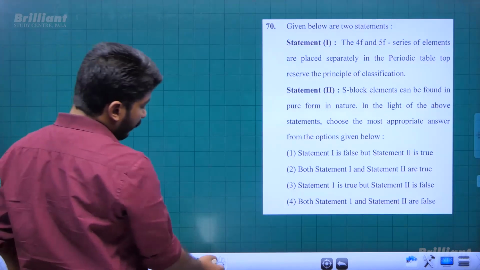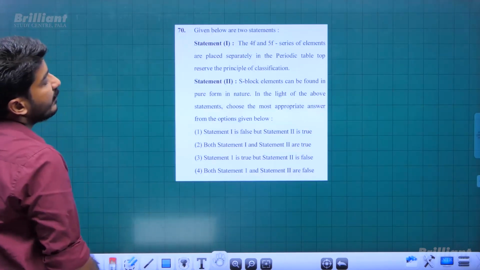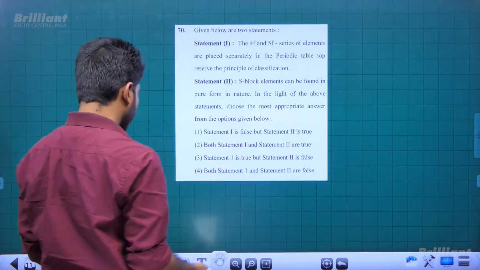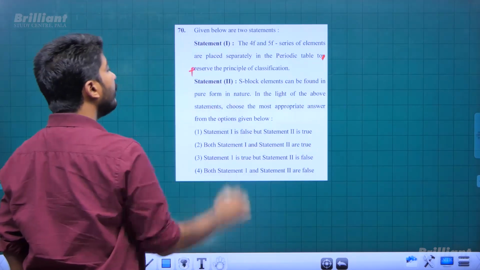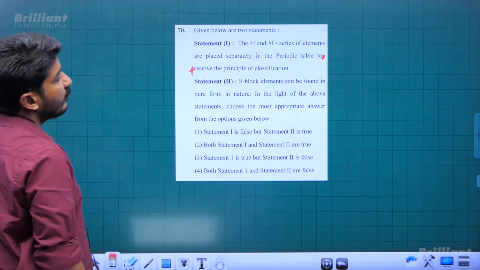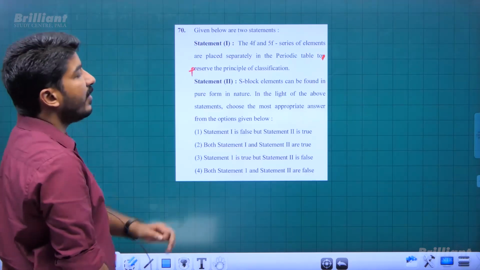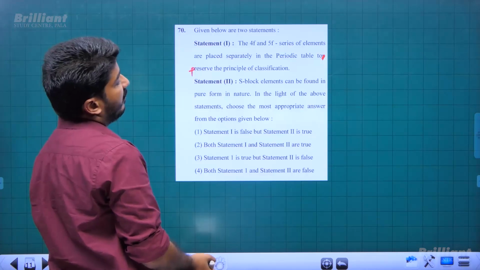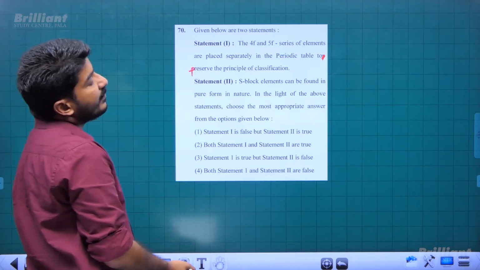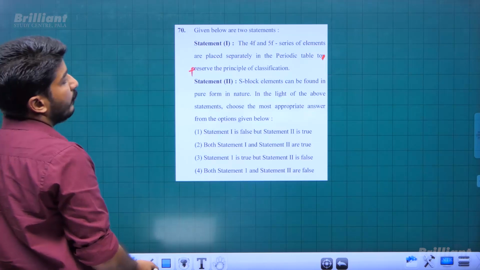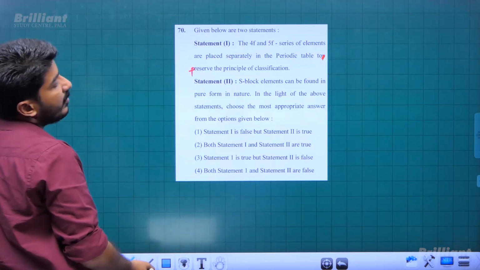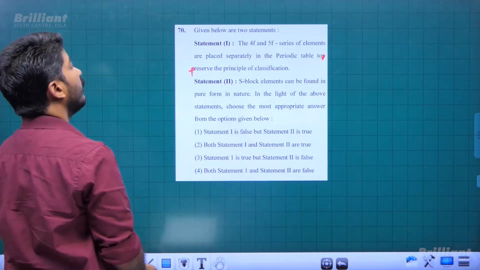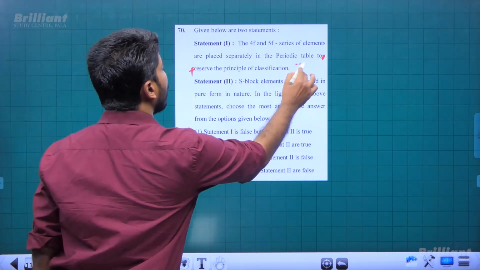Now next one, 70th. 4f and 5f series of elements are placed separately, we know, in the periodic table to preserve the principle of classification and to have a perfect arrangement of elements, right? There are 2 purposes: arranging 4f and 5f series of elements separately to maintain the overall structure of the periodic table, as well as to preserve the principle of classification, right? So statement 1 is a correct statement, it is true.